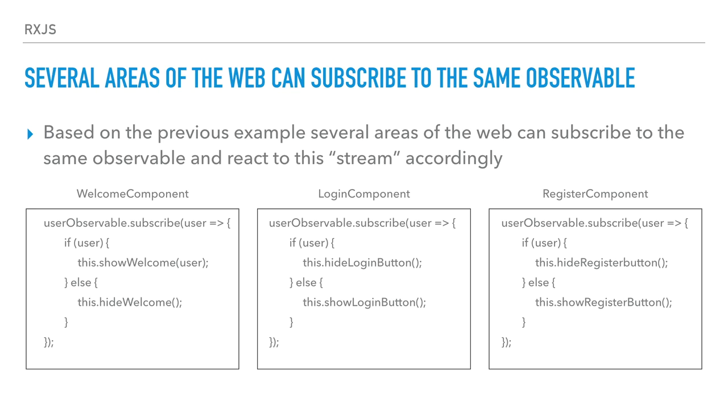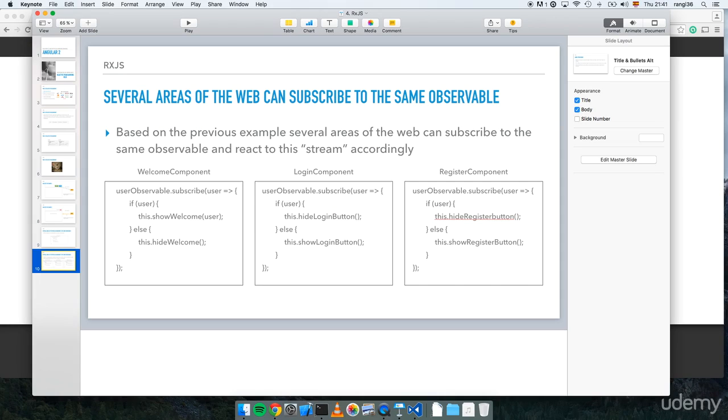In this case, with reactive programming, all the components stay independent from each other, and they react to the stream differently. So now let's go to a practical example that took me a little bit of time to think how is the easiest way to explain what is reactive programming.